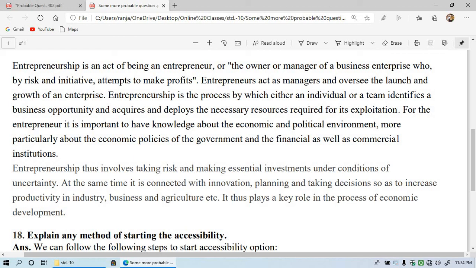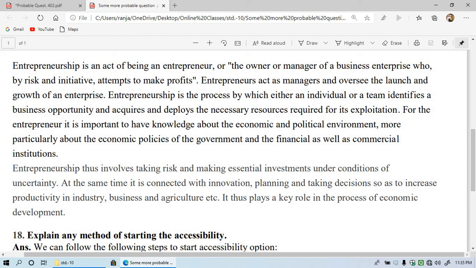So entrepreneurship is an act of being an entrepreneur or the owner or the manager of a business enterprise who, by risk and initiative, attempts to make profit. So entrepreneurs are the businessmen who want to make profit by taking risk and initiative. Entrepreneurs act as managers. They oversee the launch and growth of an enterprise. Means the company or the enterprise, whether it is growing or not, all the decision making is done by the entrepreneurs.